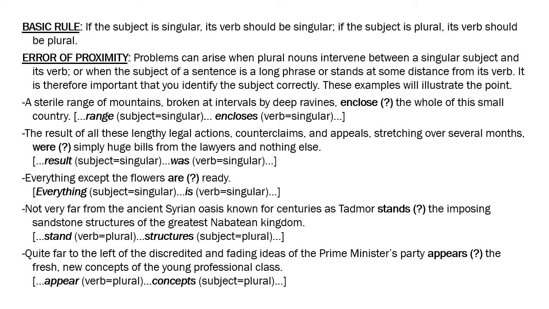Appear or appears what? The fresh new concepts of the young professional class. So what appears quite far to the left wing? The concepts of the young professional class. Concepts is the subject word, which is plural. Hence the verb should be plural, appear, not appears.